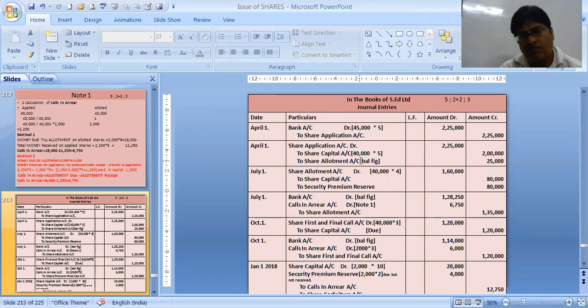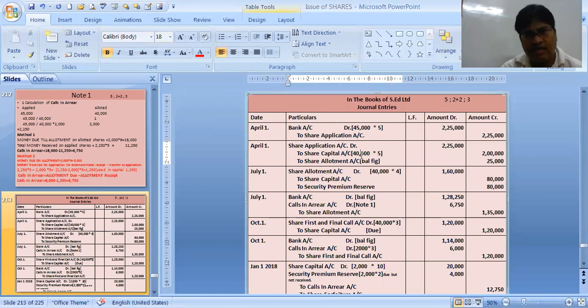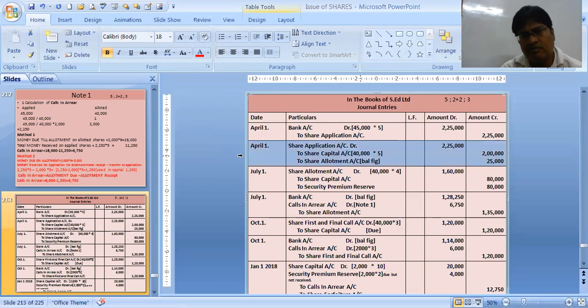Nothing but we are transferring the application money to the share capital. Company has asked only 40,000 shares. That's why only 40,000 shares are transferred to the capital, and excess money is transferred to share allotment. That is the meaning of pro rata allotment.